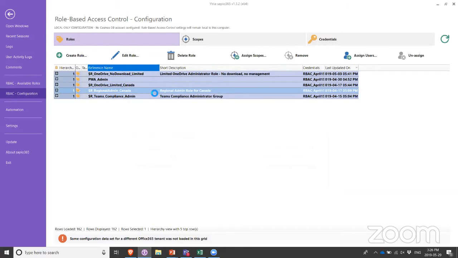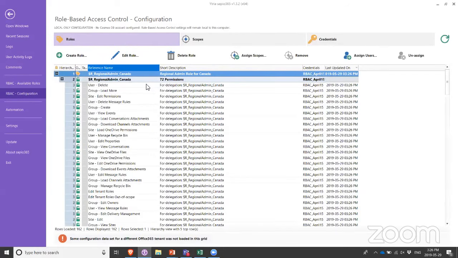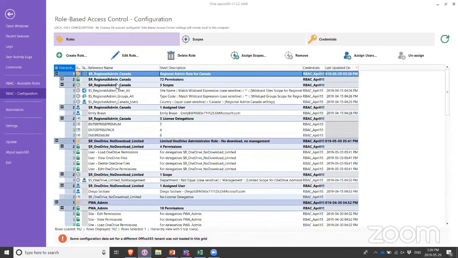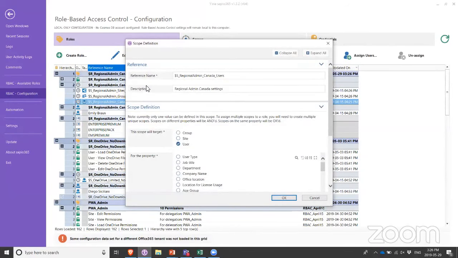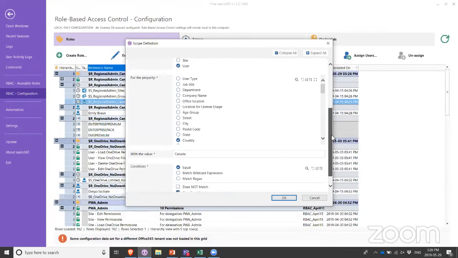role limitations for licensing. Another thing that's important for these RBAC roles is that we can also assign scopes to these roles. So one of the scopes that I have assigned here is a user-related scope, which will basically make the regional administrator role only work with users where the country value equals Canada. So this is a scope that limits who they can work with.